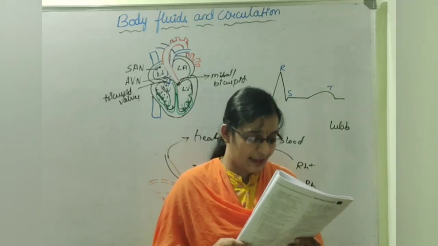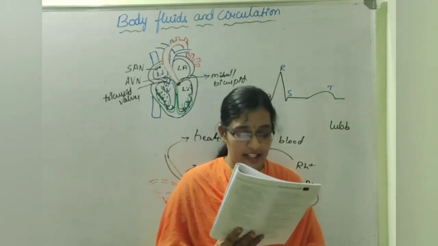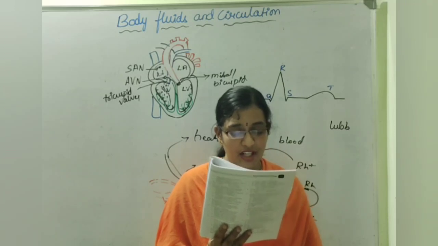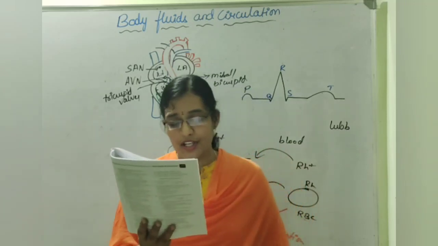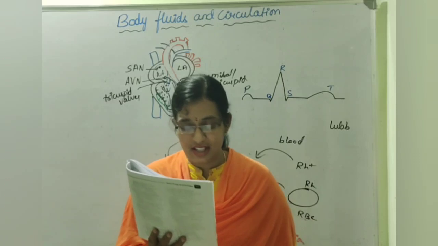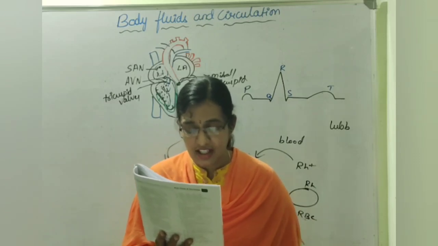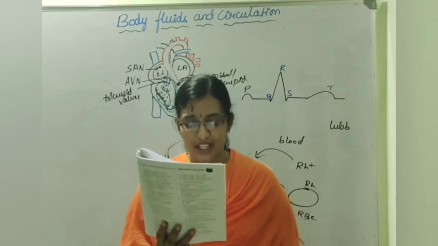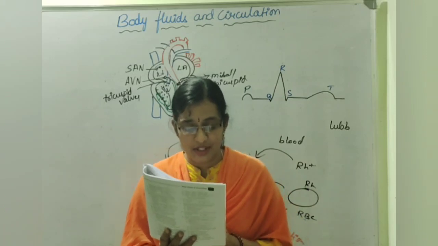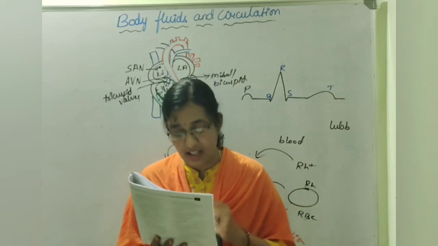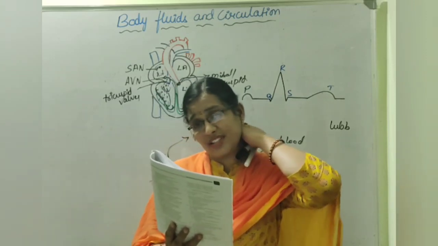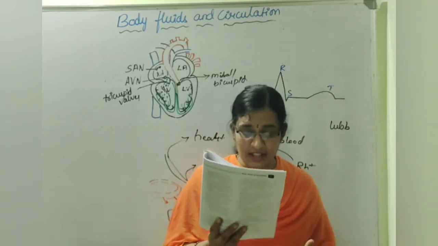So option C. Which of the following contains blood with the lowest oxygen content? Option 1, aorta. Second one, left atrium. Third, right ventricle. Fourth, pulmonary veins. So which is the right option? That is the third one, right ventricle. Because the right ventricle receives deoxygenated blood.